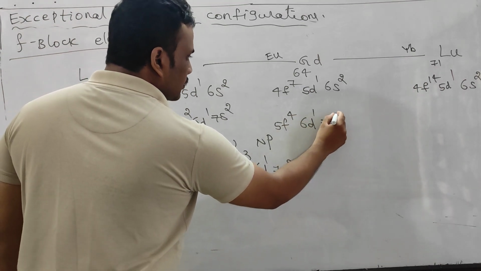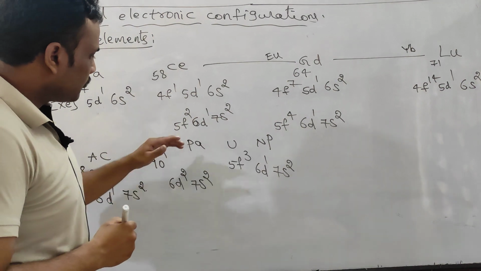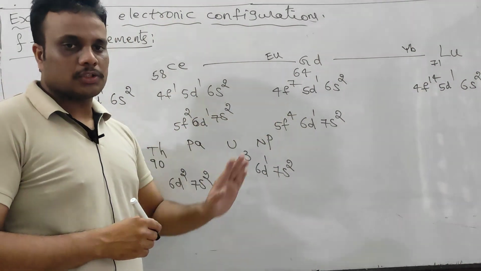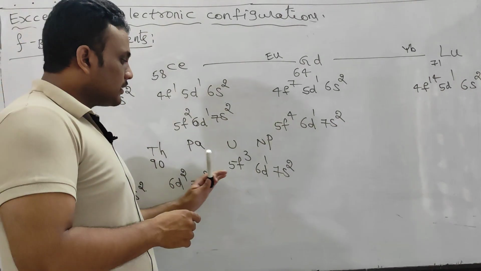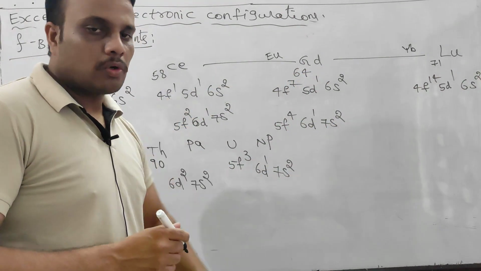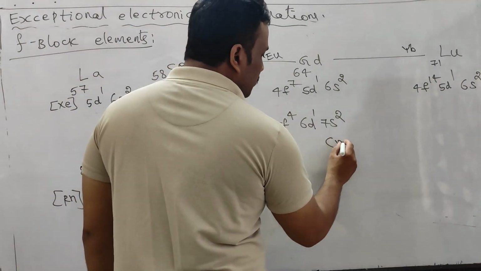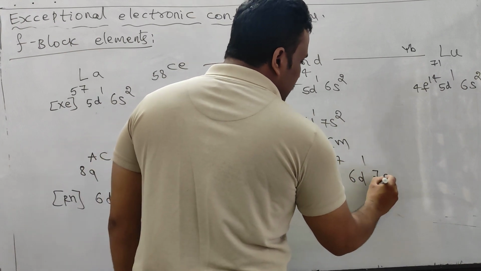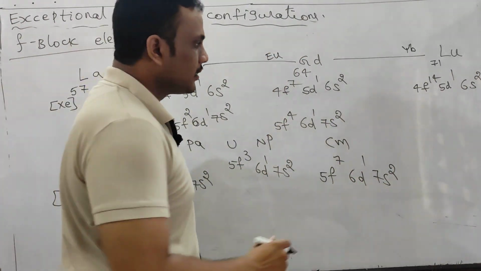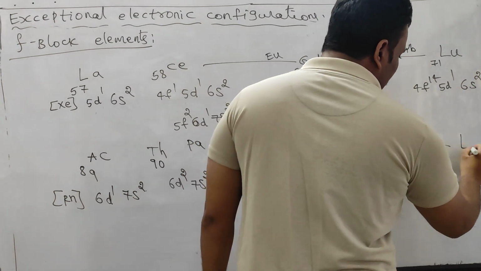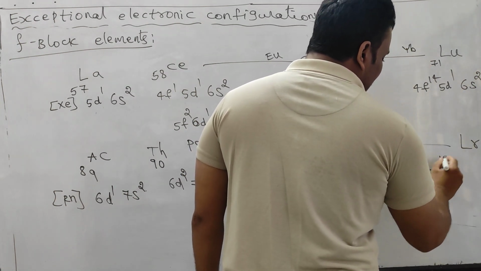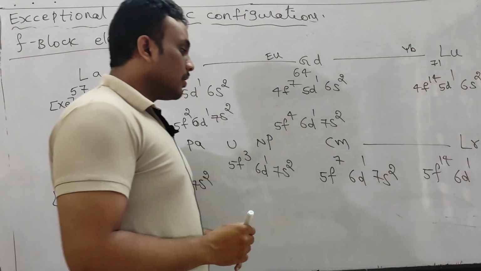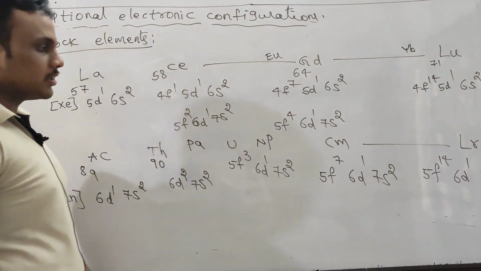It is 7s2. Okay. So 4f2, 5f2, f3, f4, but d electron is also present in addition to f. So these are exceptionals. And just below gadolinium in the 5f series, curium is there. It has 5f7, 6d1, 7s2, exactly half filled. And at last, in the final, lawrencium, again a completely filled configuration. For getting stability, this 5f14 is retained in lawrencium.